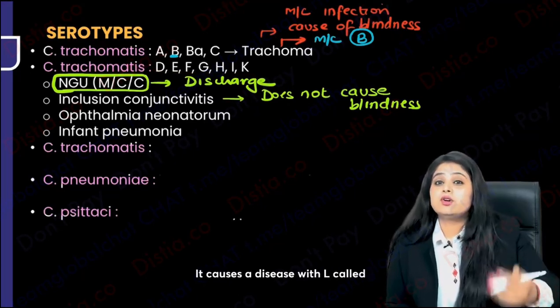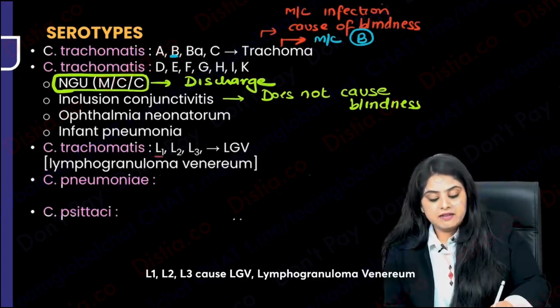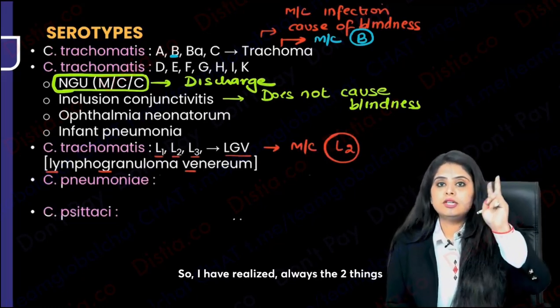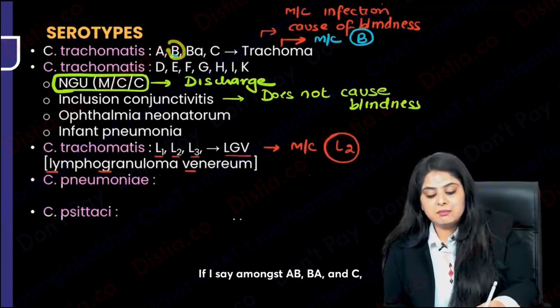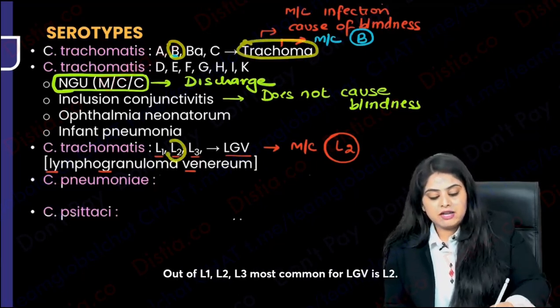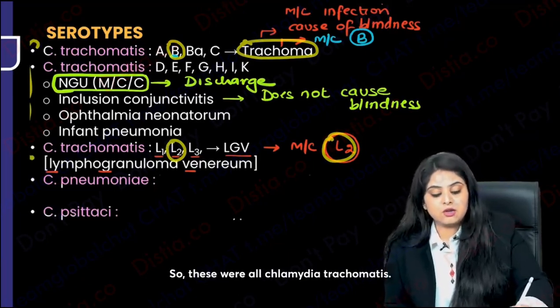L1, L2, L3 cause a disease called lymphogranuloma venereum, LGV, in which the most common is L2. I have realized that always two things are most common. If I say amongst A, B and C, which is the most common for trachoma, the B one is common. Out of L1, L2, L3, the most common for LGV is L2. So these were all Chlamydia trachomatis.